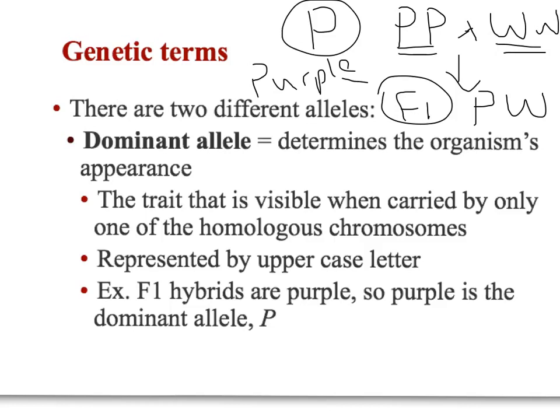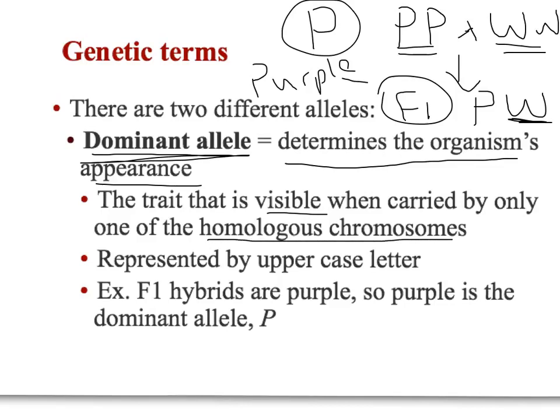So we have to have a way to differentiate between the purple and the white allele, because clearly they're acting differently. In this case, the purple allele we call the dominant allele, because it's dominating over the white allele. Even though this W here is present, this generation is all purple. So we say that this allele is dominant. If it's present, it determines the organism's appearance. So the dominant trait will be visible if one of the homologous chromosomes carries it. And because it's dominant, we represent it by an uppercase letter. So for flower color, we're going to designate purple as being a capital P.